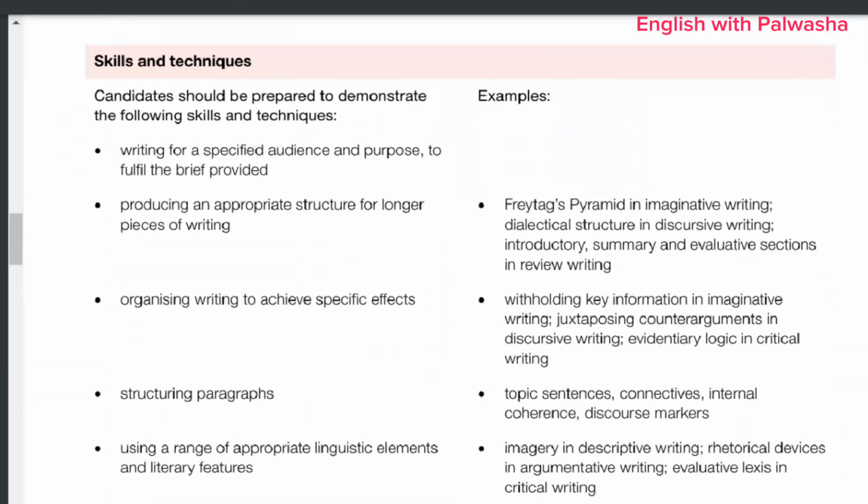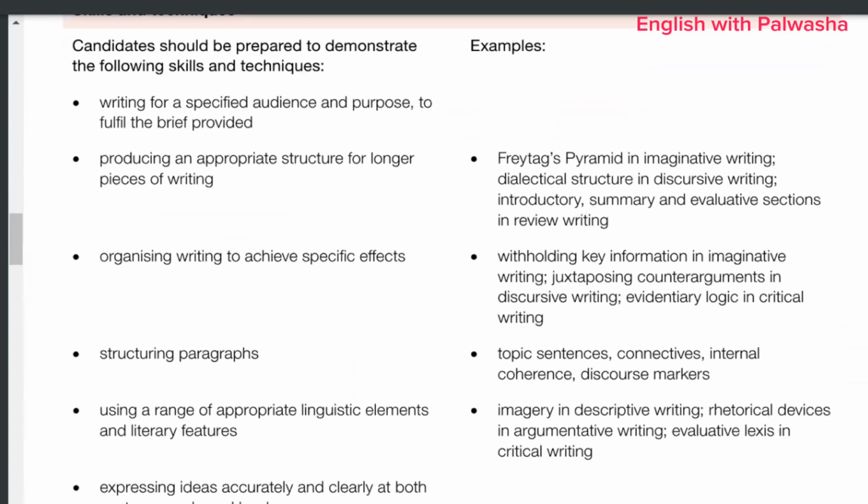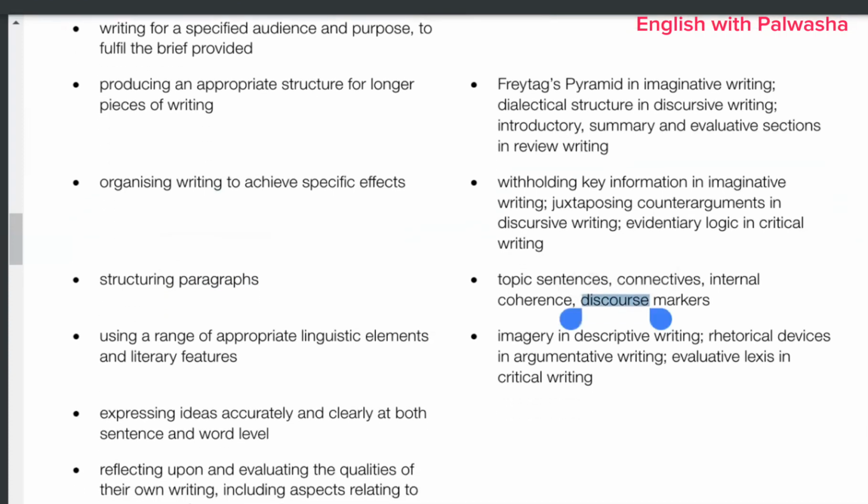There are some techniques which you are requested to embed when you are structuring paragraphs and organizing writing to achieve specific effects. When you are producing an appropriate structure for a longer piece of writing, your paragraphs should have topic sentences, connectives, and internal coherence. Discourse markers are something very, very significant. Freytag's pyramid in imaginative writing, all those terms and techniques which you have to embed.